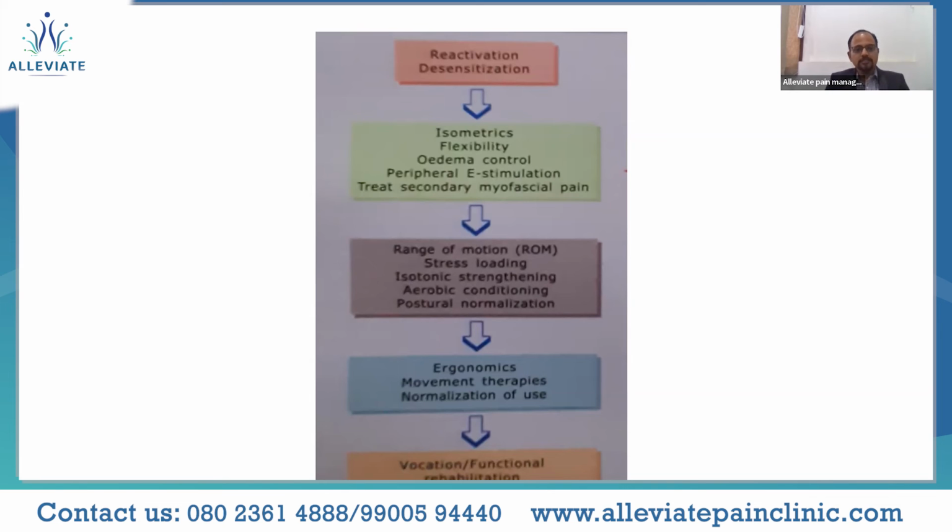Then moving on to ergonomics, wherein you also have to focus on occupational ergonomics. This particular individual is not functional. With that debilitation, how much can he be part of society, as a family member or at the place of his work? So there has to be an occupational therapist hand in hand, to help them be as functional as possible with the debilitation they have. That is what is meant by vocational or functional rehabilitation.